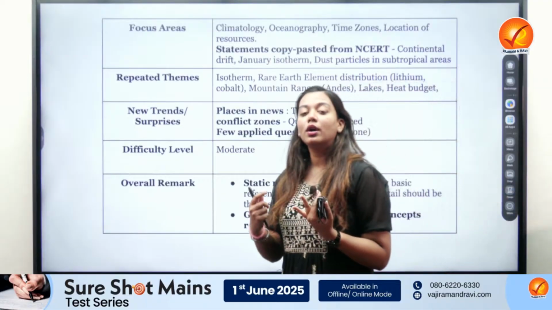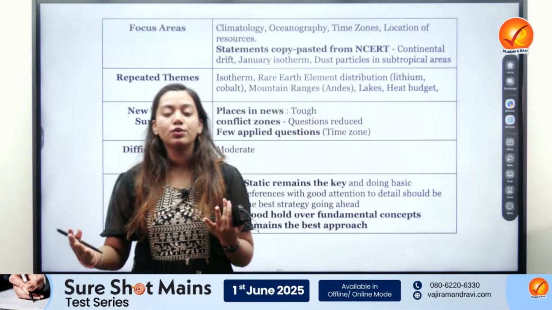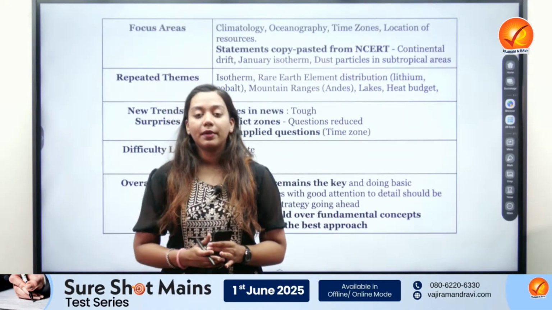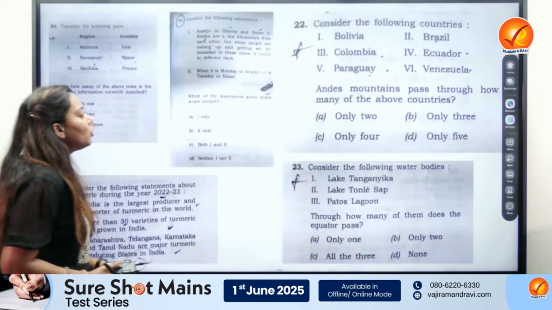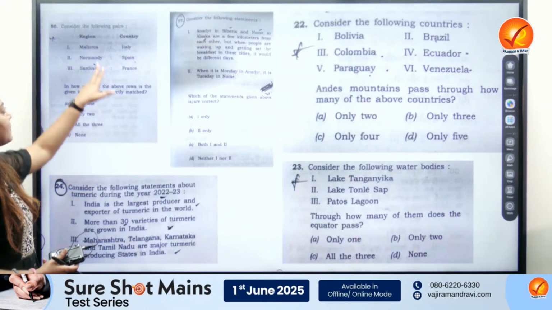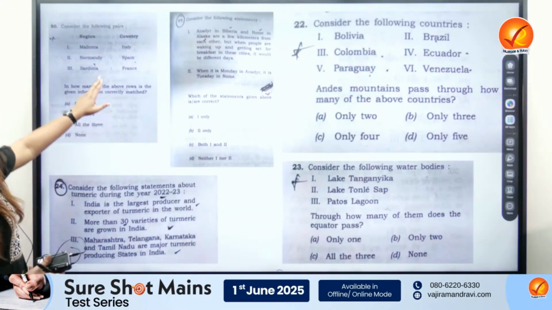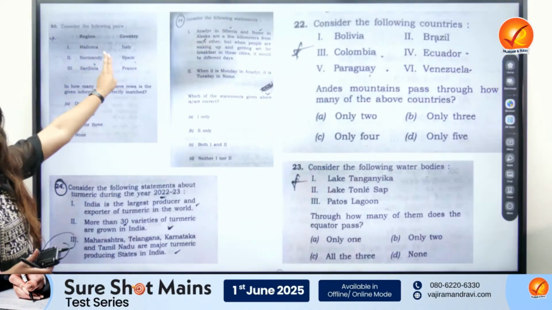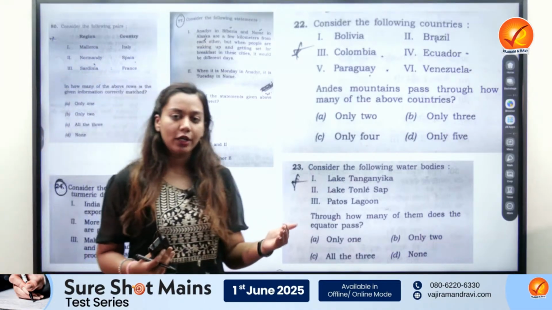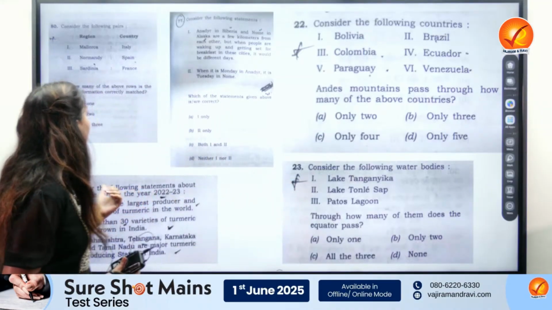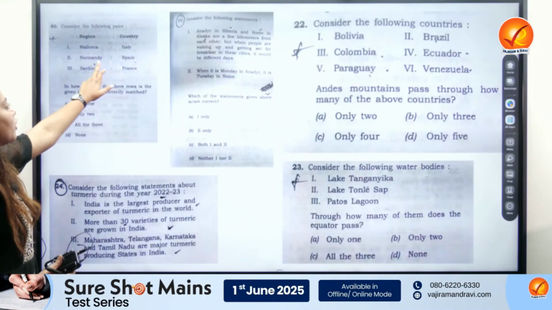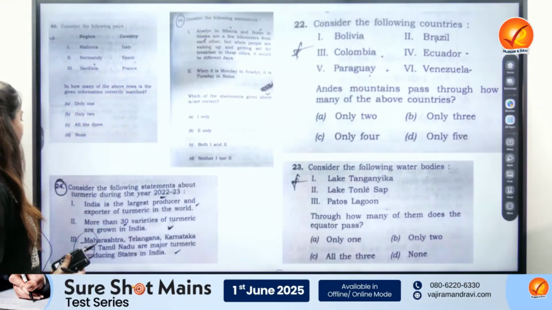We need not collect 500 places in news. They might help us, they might not. It is again a very unpredictable space. Talking about some of the questions, this one is about places in news. Here, Normandy and Mallorca were already in PYQs, so anybody who had done the last 10 years of PYQ analysis could have solved this very easily. Sardinia is in Italy, Mallorca in Spain, and Normandy in France. This was the correct answer.